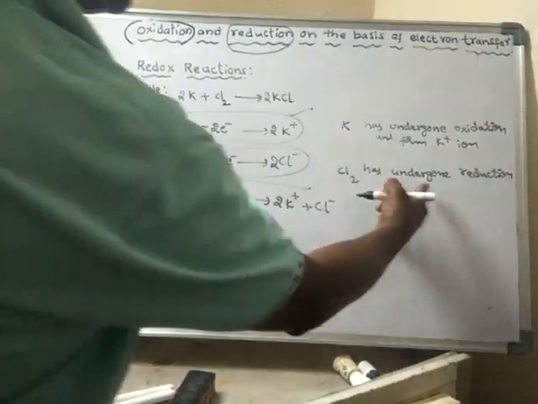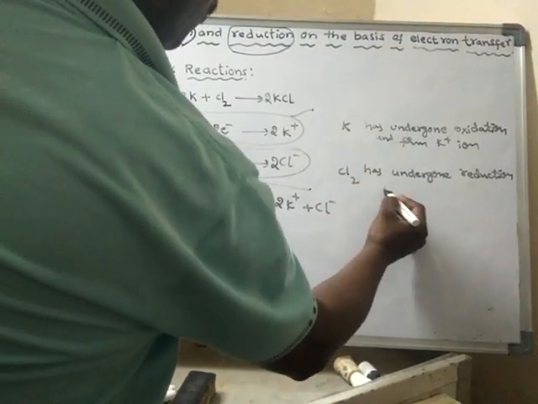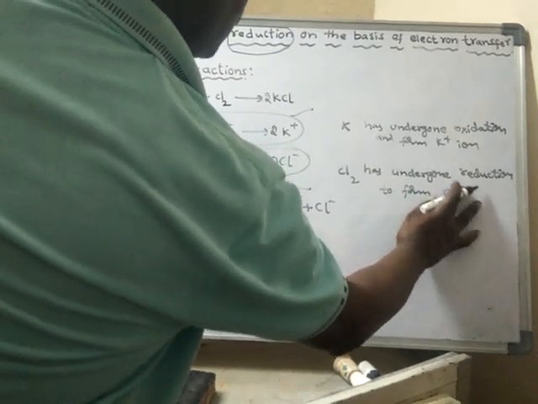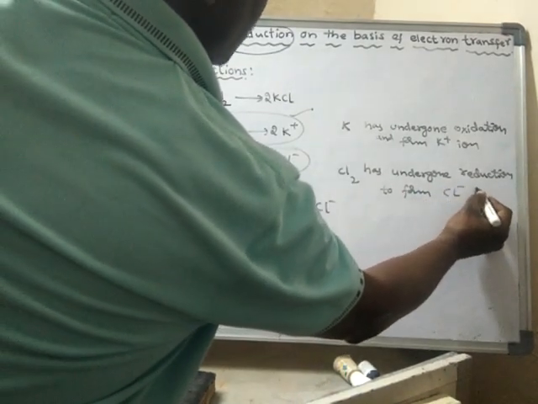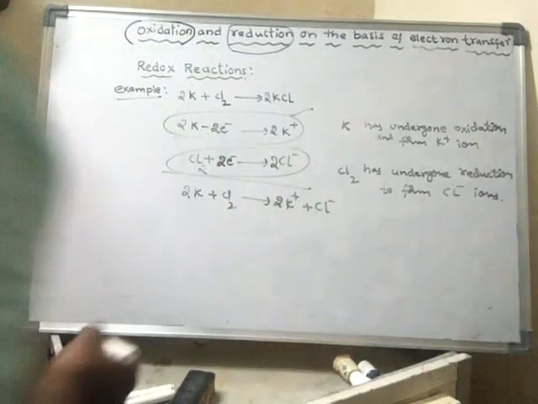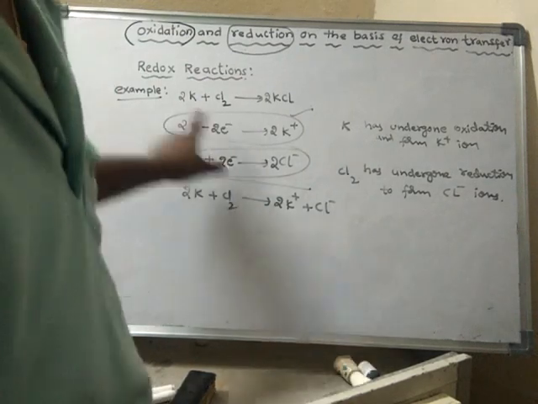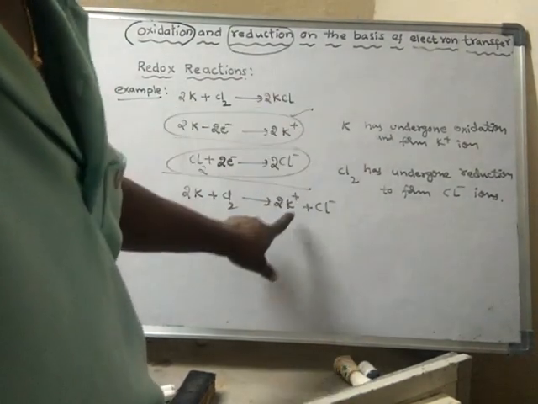Chlorine is gaining electrons, so chlorine has undergone reduction to form Cl minus ions. That means both oxidation and reduction have taken place in the formation of KCl.